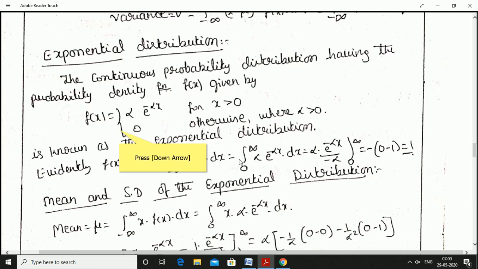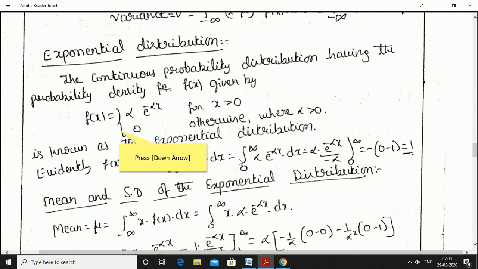The continuous probability distribution having the probability density function f of x in the form f of x is equal to alpha into e power minus alpha x for x greater than 0. For x greater than 0 means values taken by x are from 0 to infinity, and its value is equal to 0 otherwise, means from minus infinity to 0 f of x value is equal to 0, where alpha is greater than 0, is known as the exponential distribution.